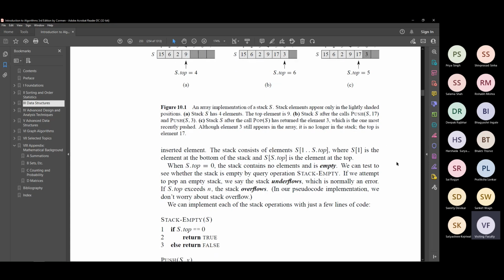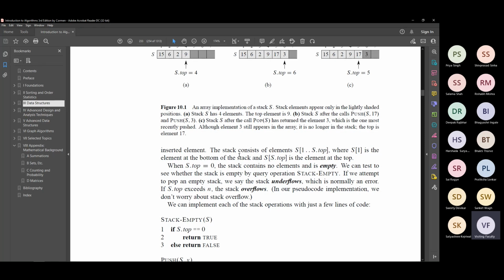Now, I'm reading from here. If we attempt to pop an empty stack, and you say pop S, you give this instruction, pop S, remove from S, there is nothing to remove because S dot top is equal to 0. So what do we say? We say that the stack underflows. That's the definition. Stack underflows because there is nothing to remove, and this will give you an error. There is no element that gets thrown out. This will give you just an error message.